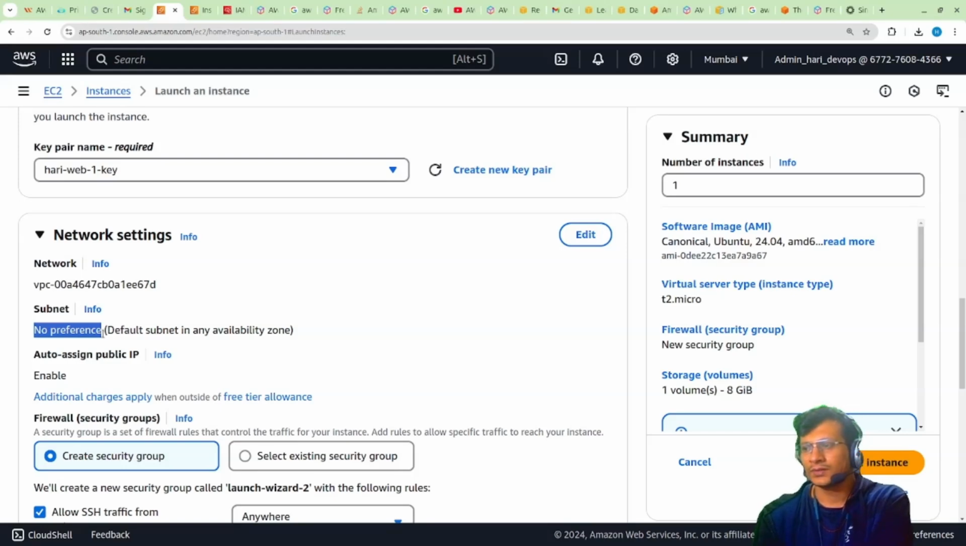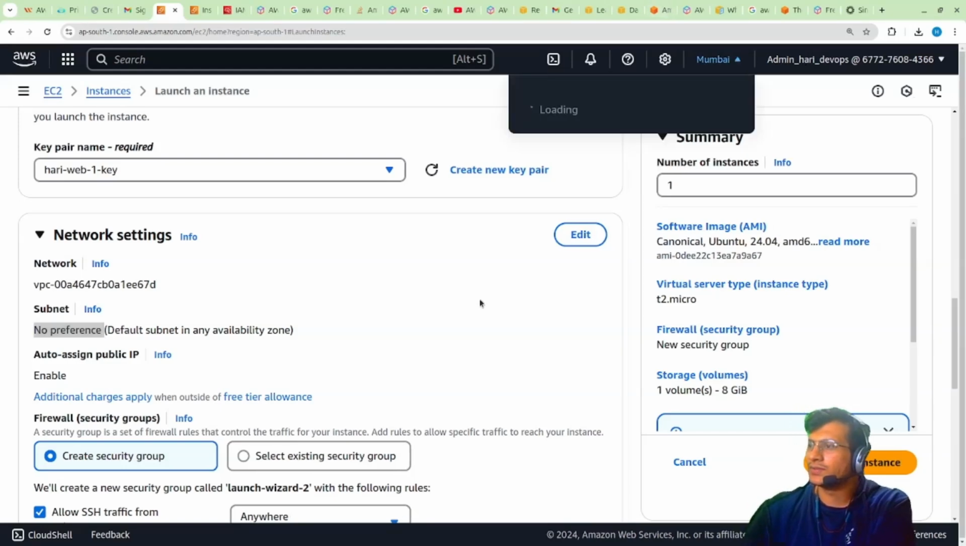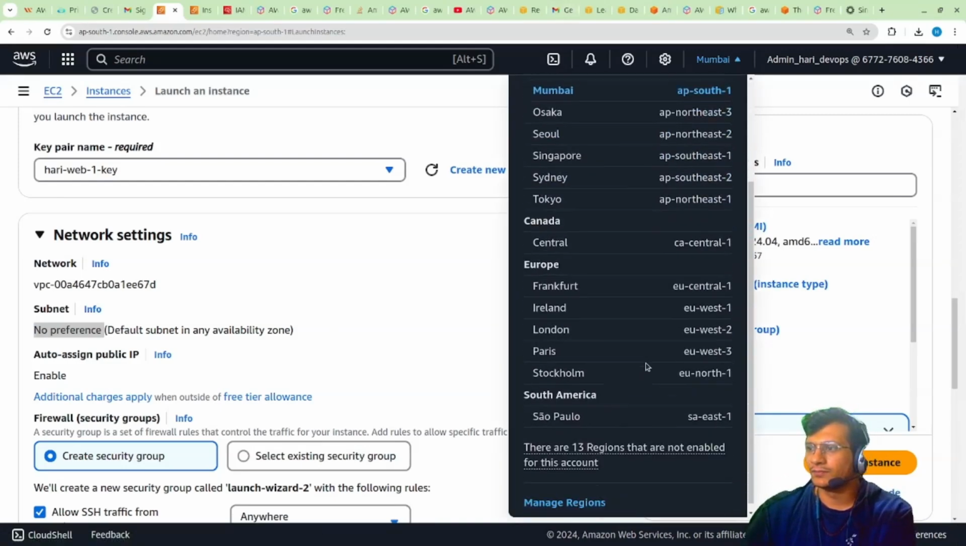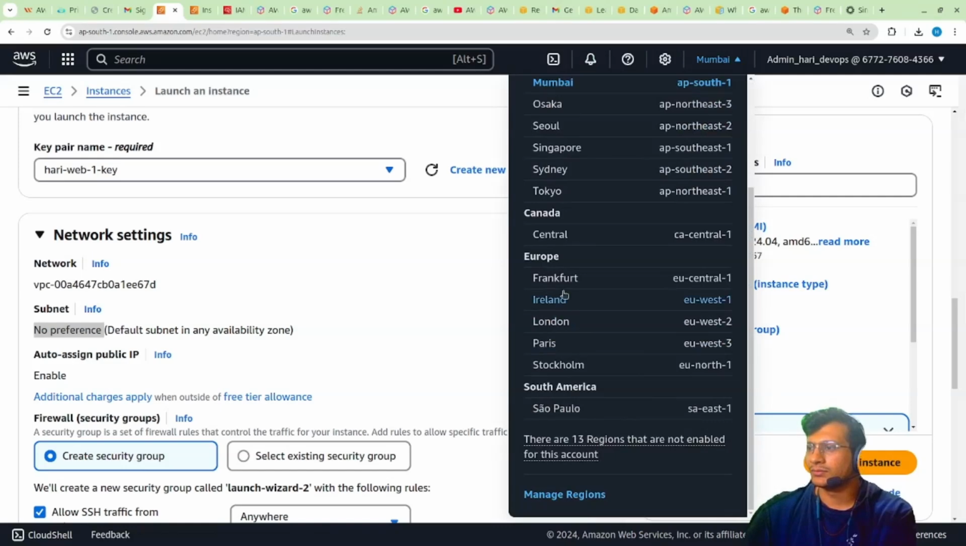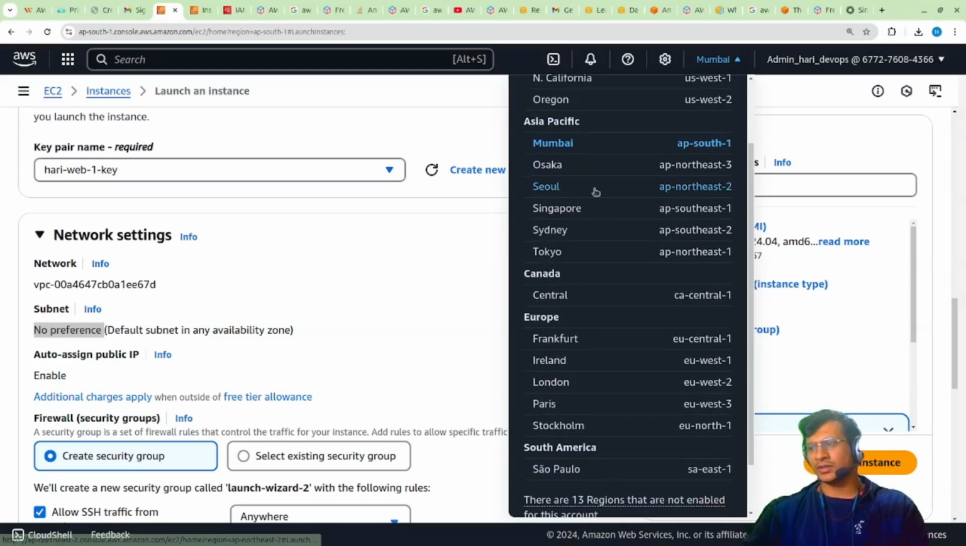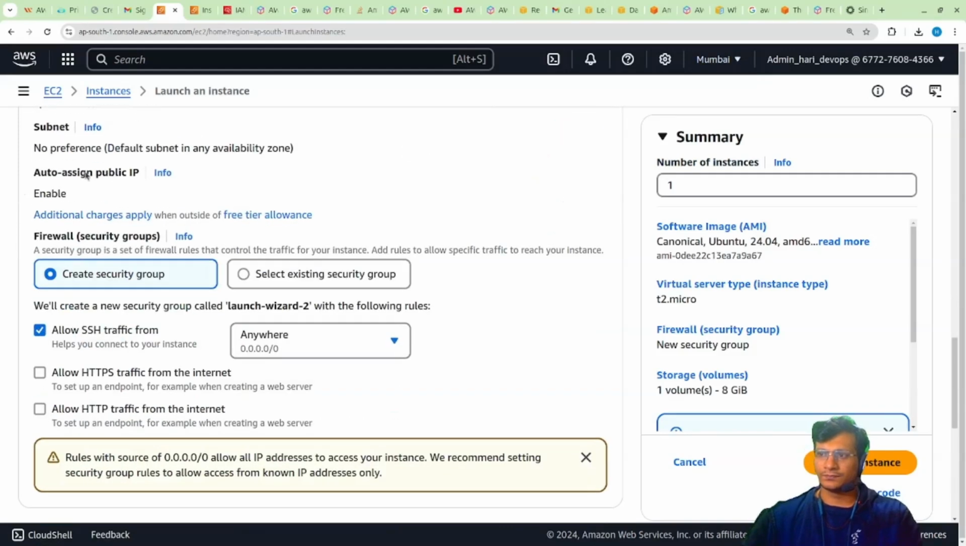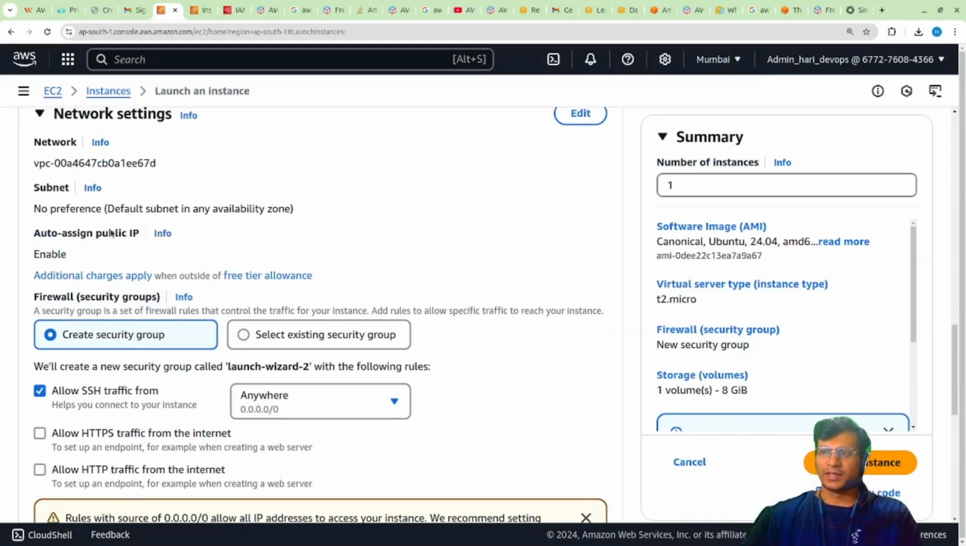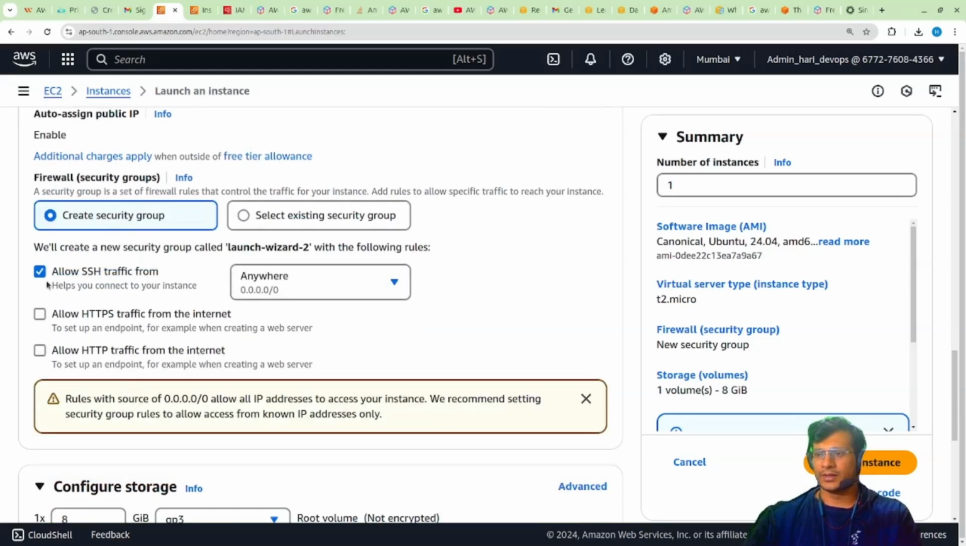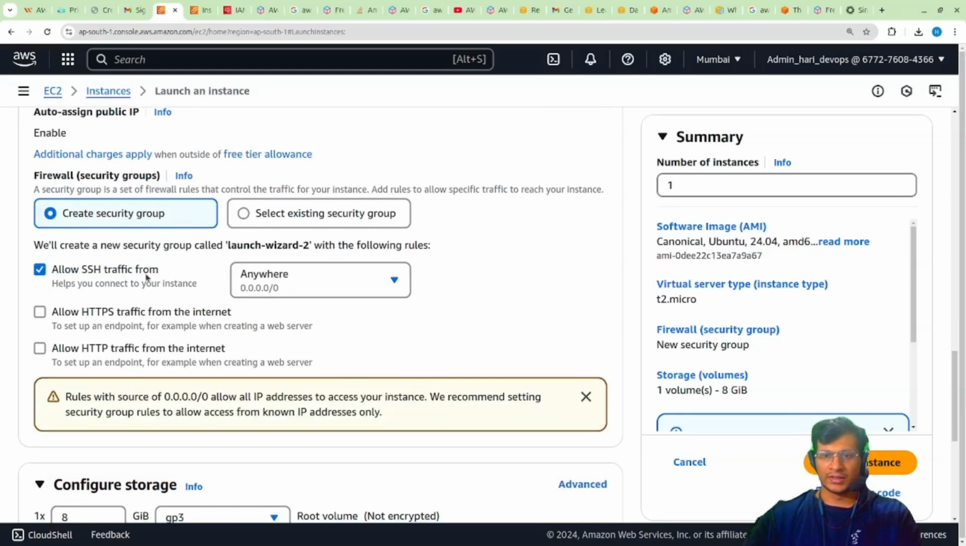Okay, there is also one more region that has been created in India, AP South 2, I think. Under manage regions, we can enable or disable regions to allow our account access. So yeah, auto assign IP. This is public IP. Public IP is required for us to connect over the internet. Right now I want to enable SSH traffic.